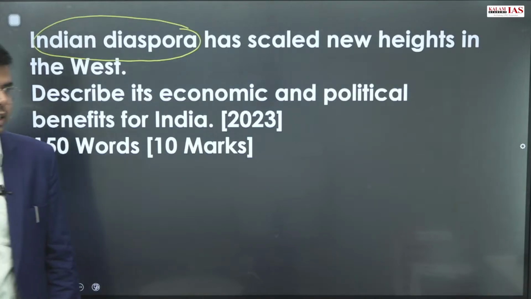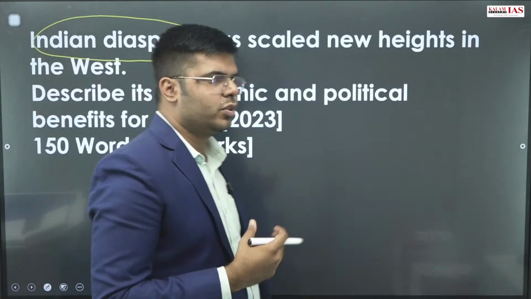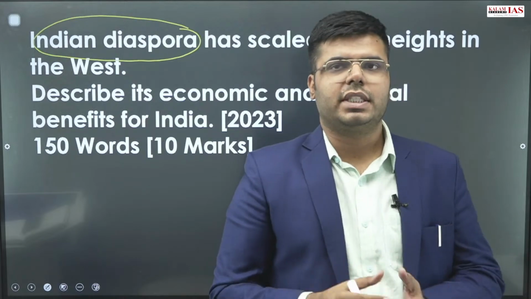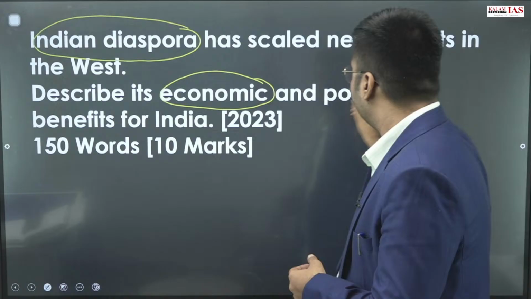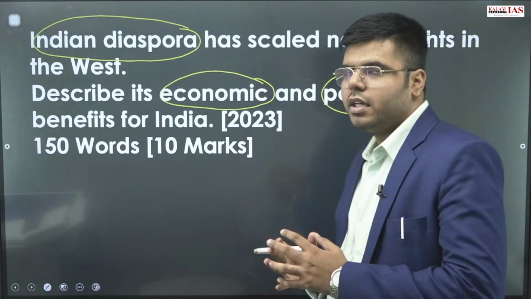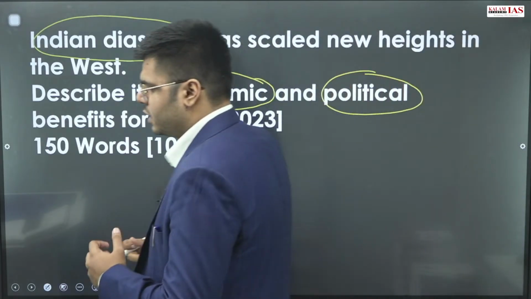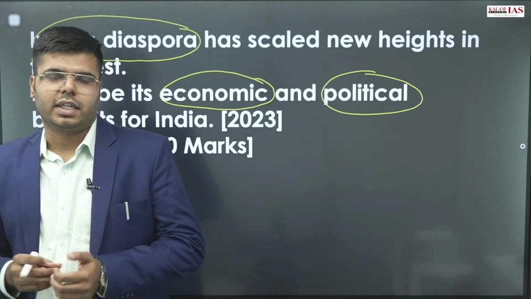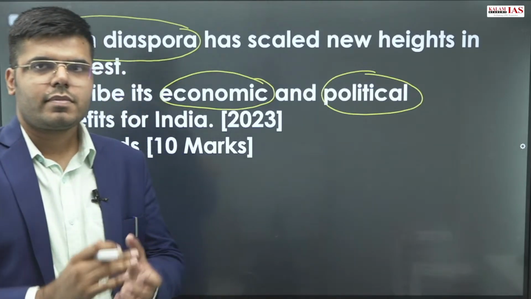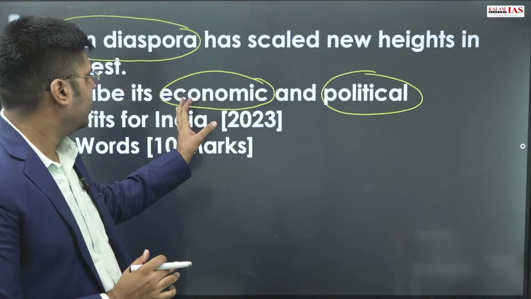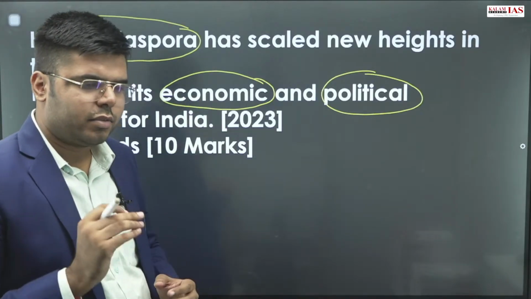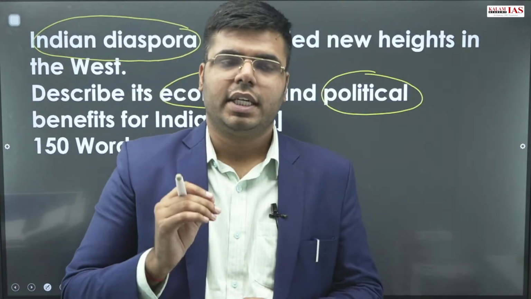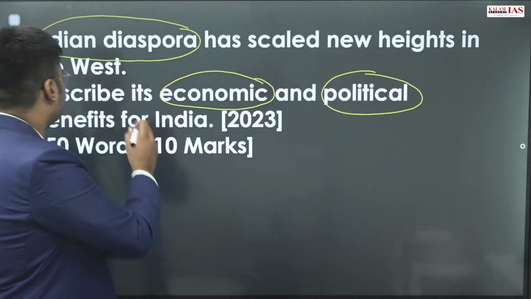So how is our diaspora useful for us? The question is basically asking about their economic and political benefits. Since a lot of Indians are settled in different countries of the West, we need to tell the economic and political significance in this answer. One important point to note is that the diaspora of the West is asked.